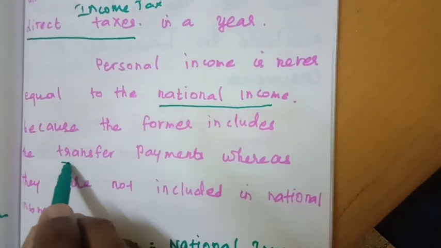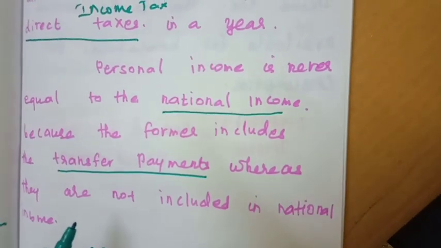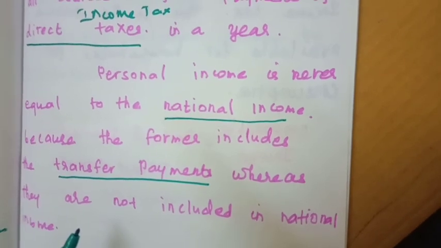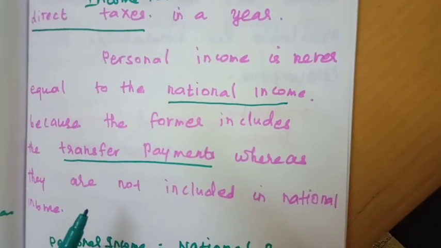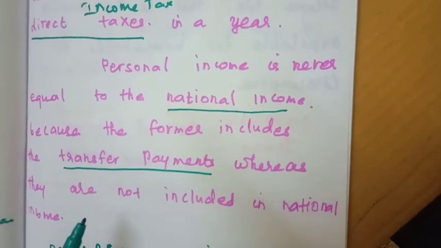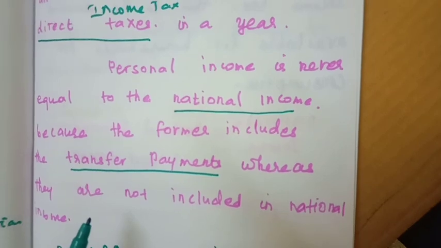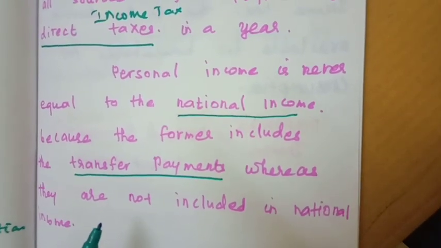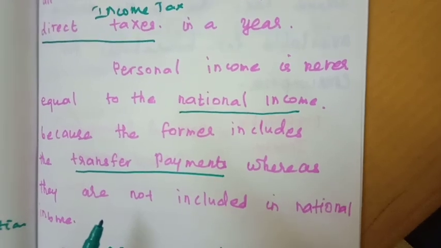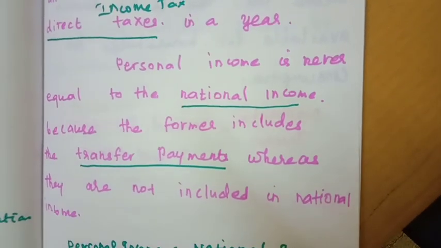So this personal income is never equal to the national income, because earlier the transfer payments were also included in the national income. For example, sometimes the government gives help to poor persons, such as widow fund and some stipend to the poor people. Earlier it was included. These transfer payments were also included in the income of the individual, but now they are not considered as personal income. So they are not included in the national income.